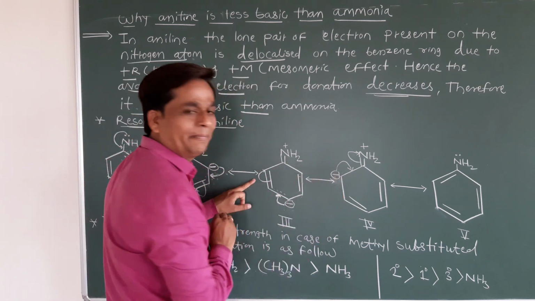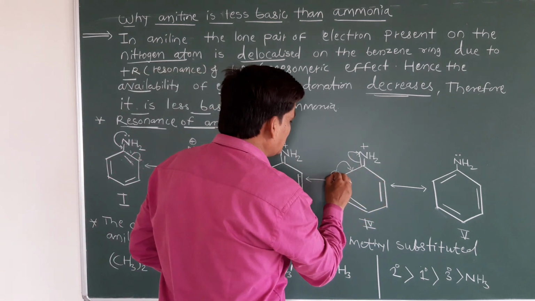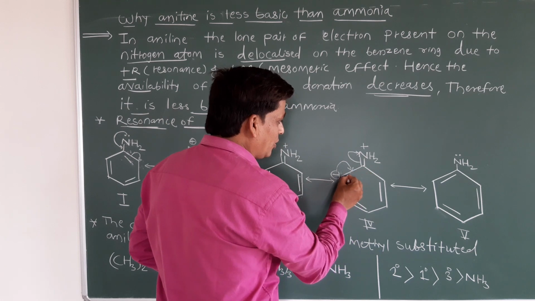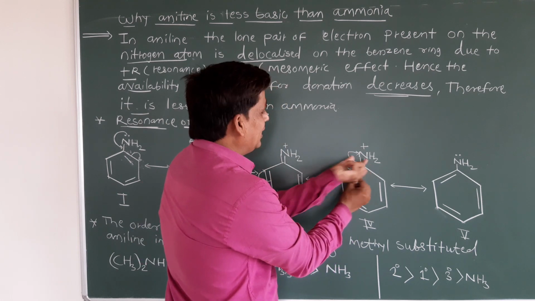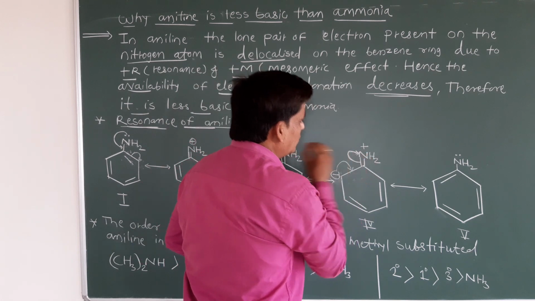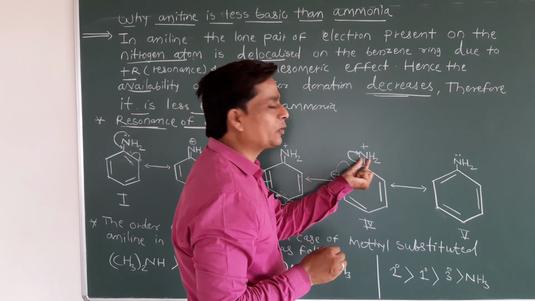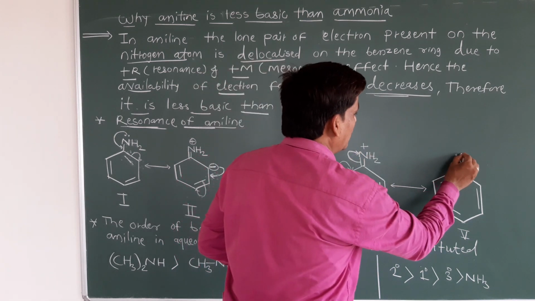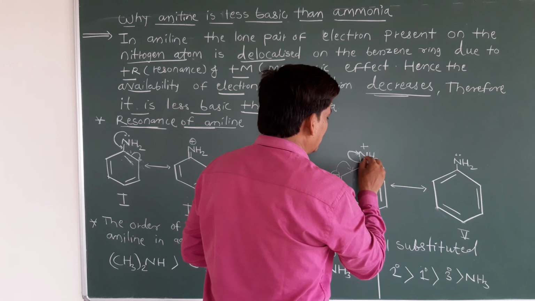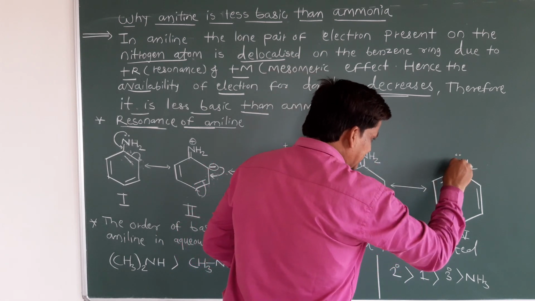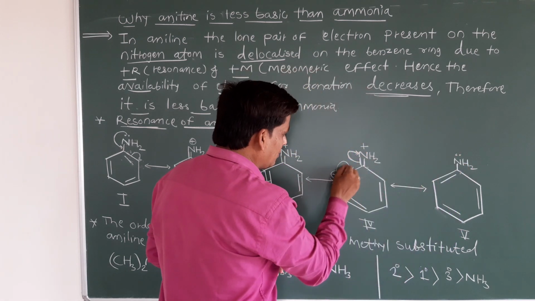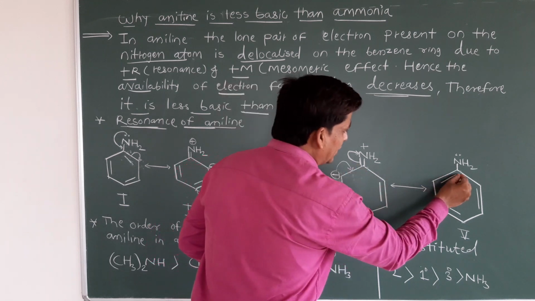In another structure the minus charge shifts again, the double bond shifts toward this nitrogen, the lone pair of electrons is reshifted, and this double bond is converted to a single bond.